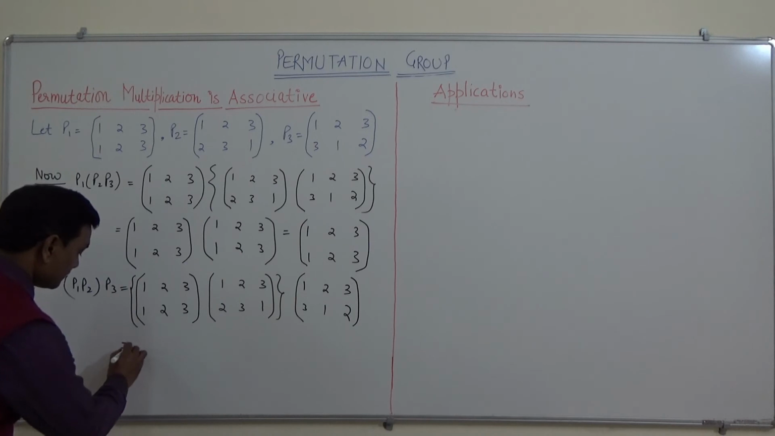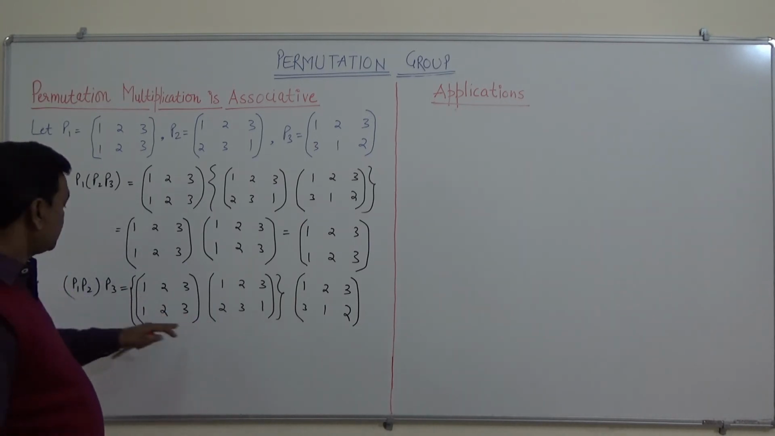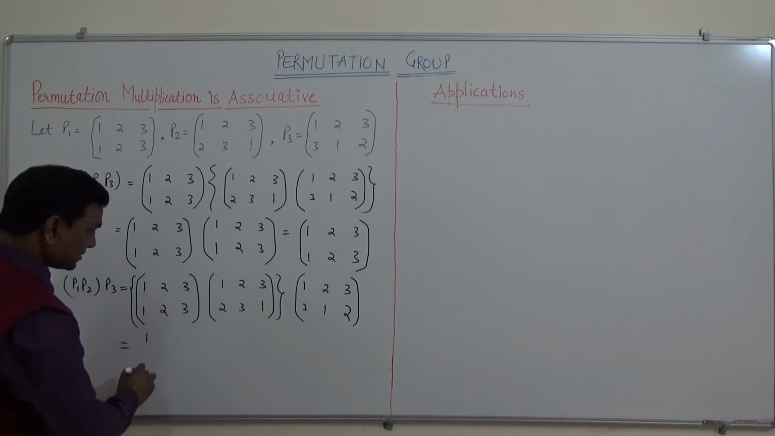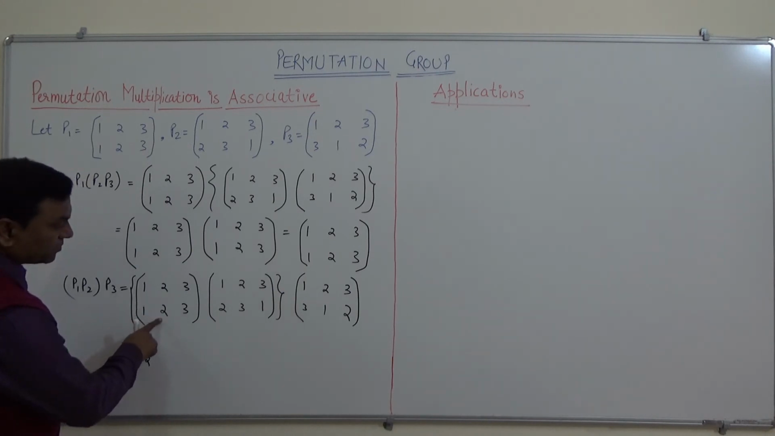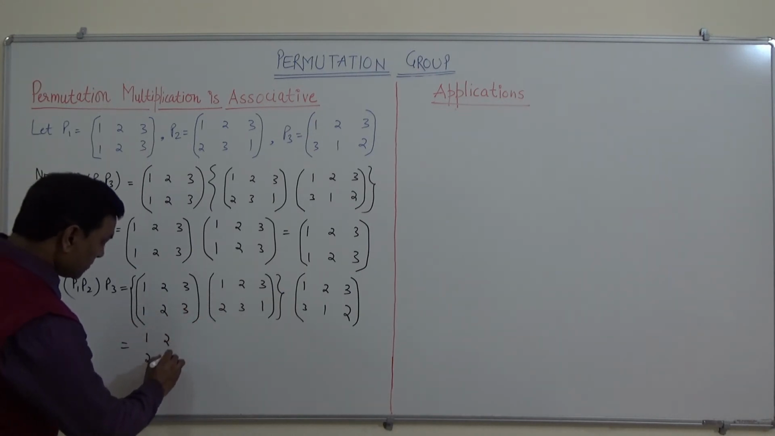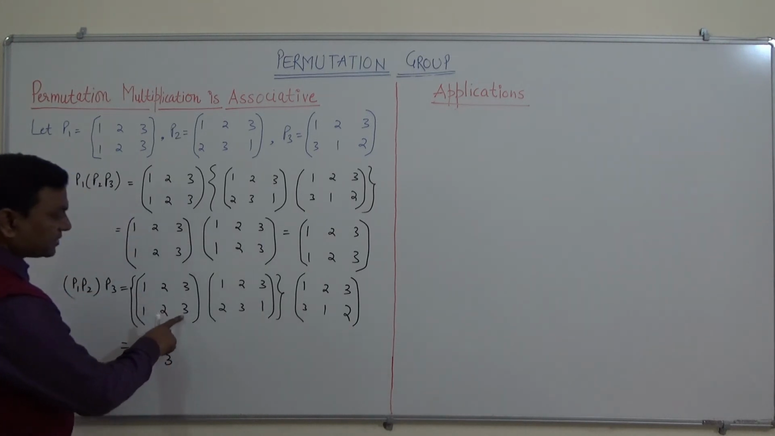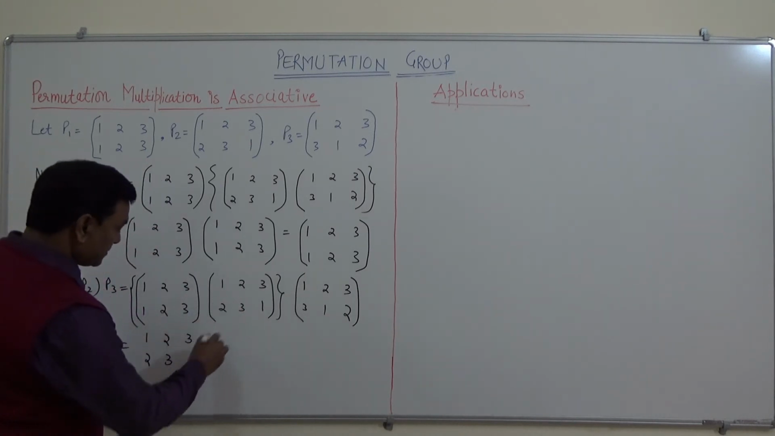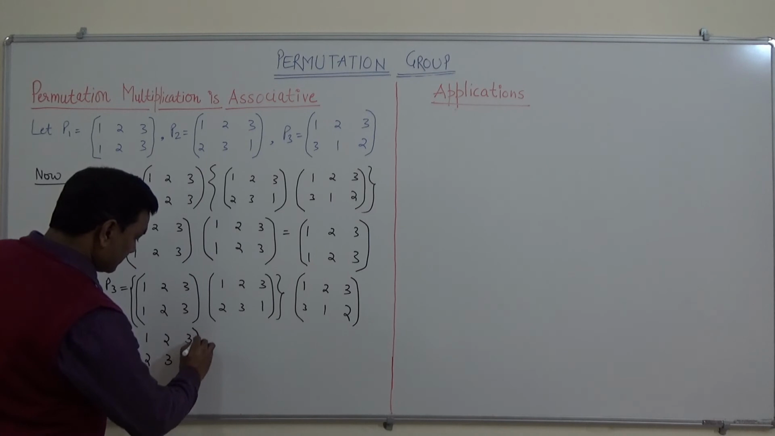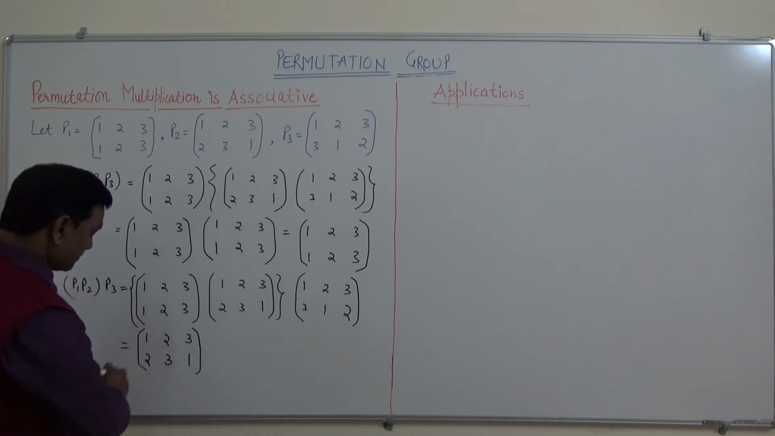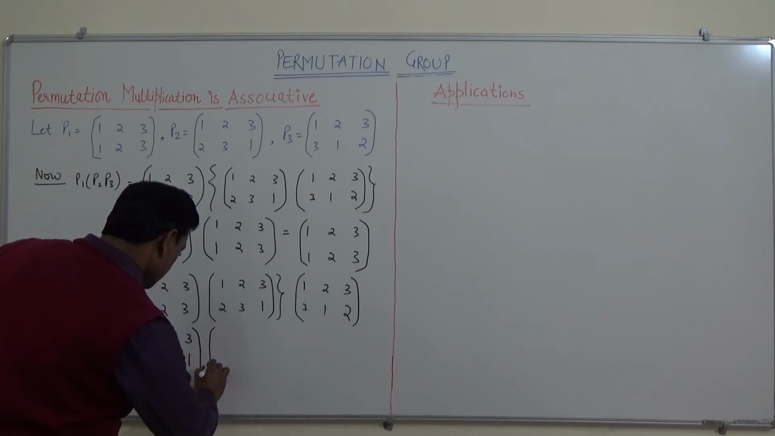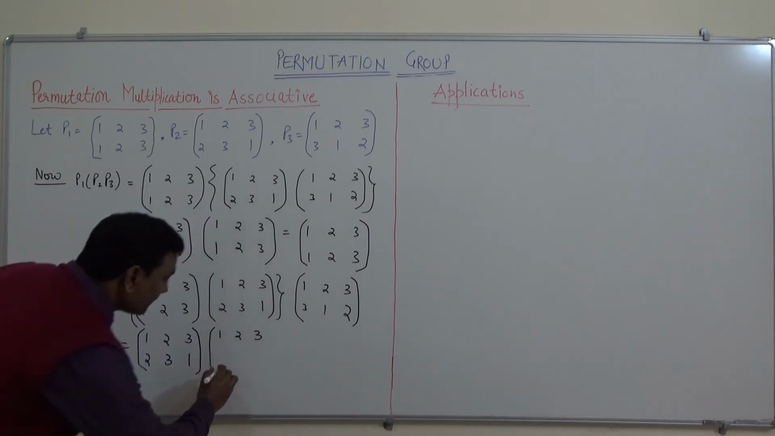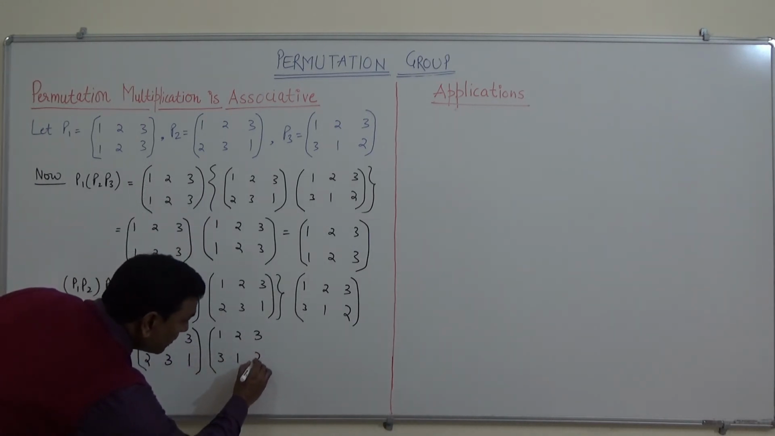Now if we multiply these two permutations, that is P1 and P2, 1 maps 1 and further 1 maps 2. So this is 1 maps 2, 2 maps 2, 2 maps 3, so it comes out to be 3, 3 maps 3 and 3 maps 1. Now we will multiply it with P3, that is 1 2 3 over 3 1 2.